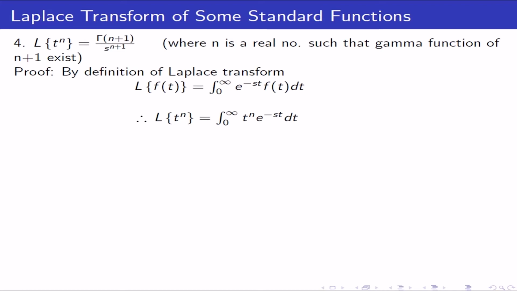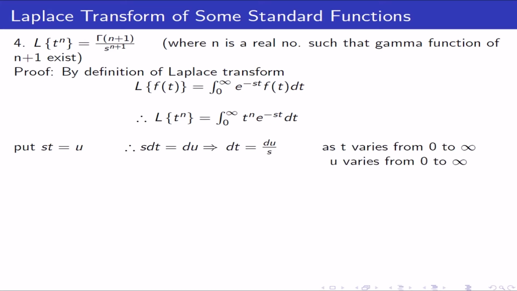Here we want to find this integral. To find this integral, let us put st is equal to u, therefore s dt is equal to du. It implies that dt can be replaced by du upon s. As t varies from 0 to infinity, u will vary from 0 to infinity.